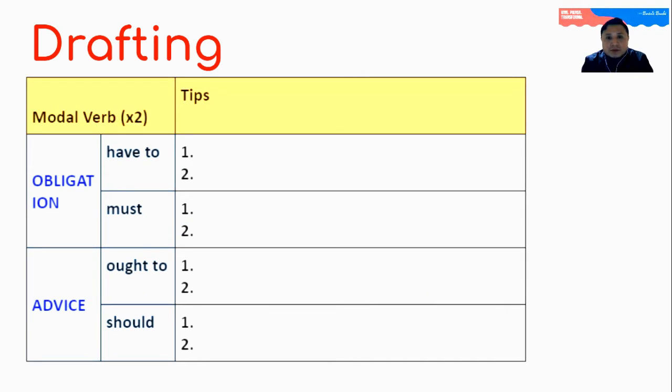So my personal recommendation is for you to use this chart. Please make sure you download the worksheet in which you're going to have this chart to write your sentences using your ideas from the previous section. So write two sentences using have to, two sentences using must. Of course, you can write negative sentences like don't have to or mustn't. And in the same way, you can write with ought to and should. And of course, you can use the negative form of them.